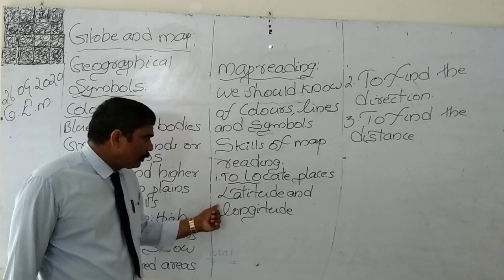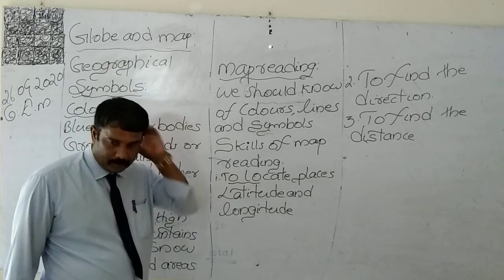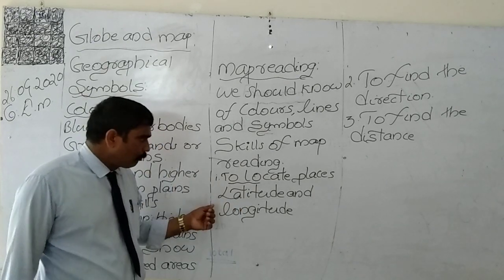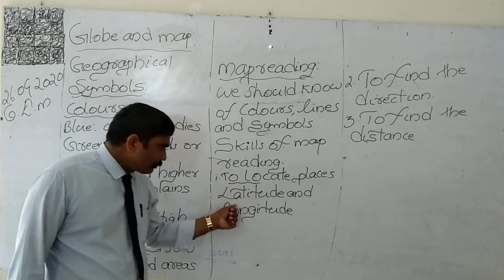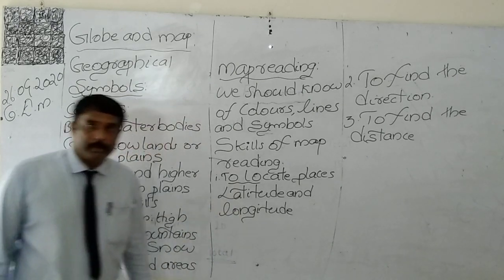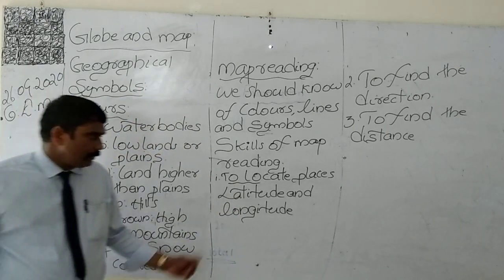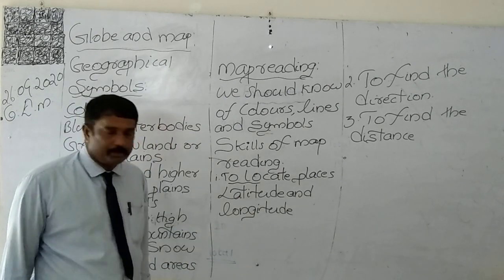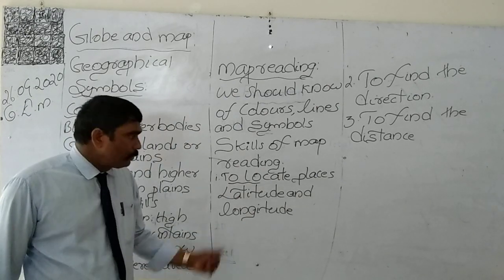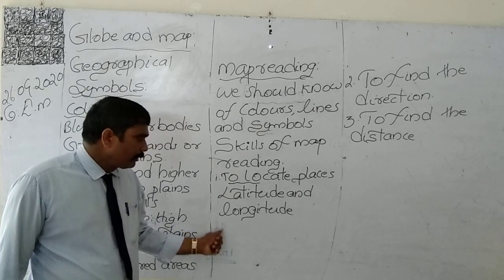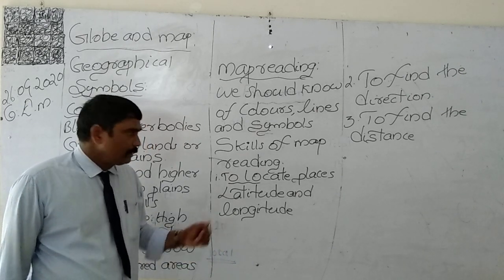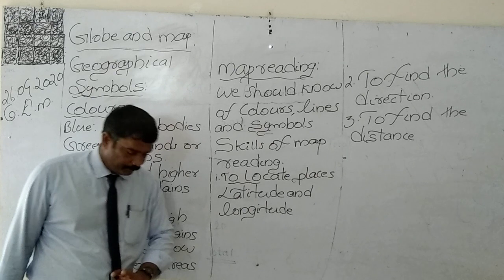So, in order to locate the places, we must have an idea about latitudes and longitudes. If we do not have an idea of latitudes and longitudes, we cannot locate the places.